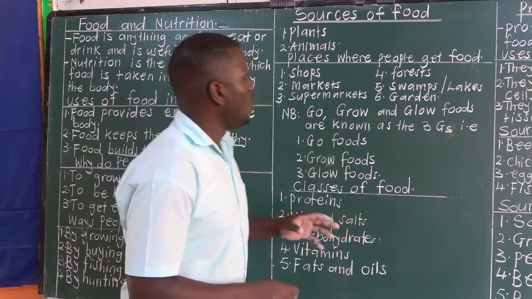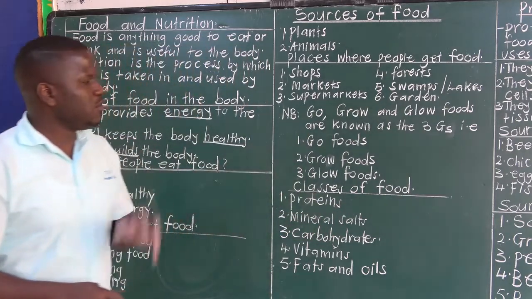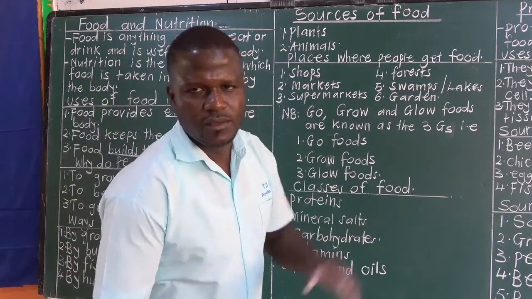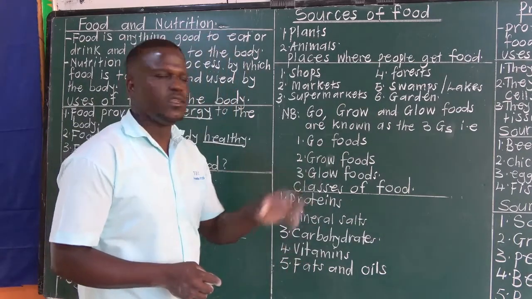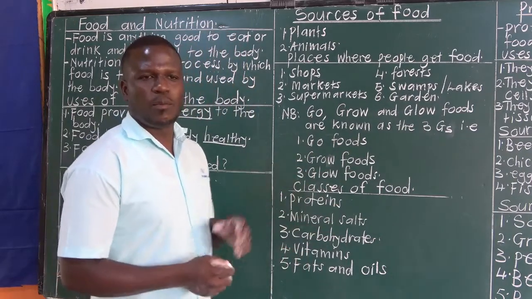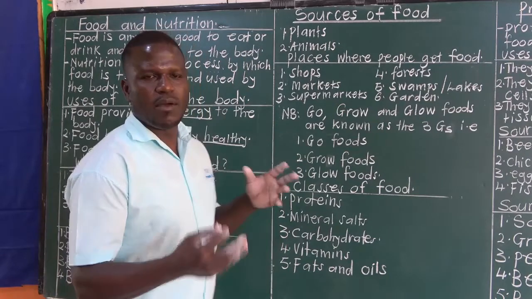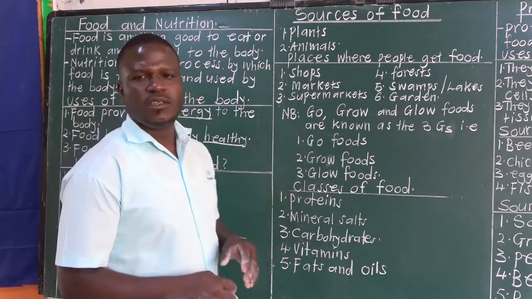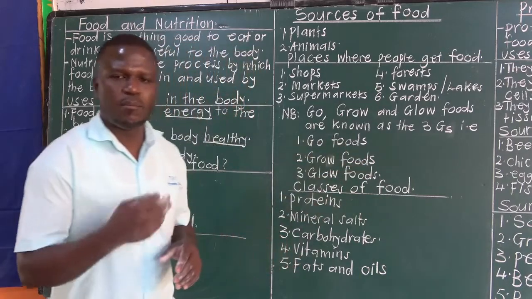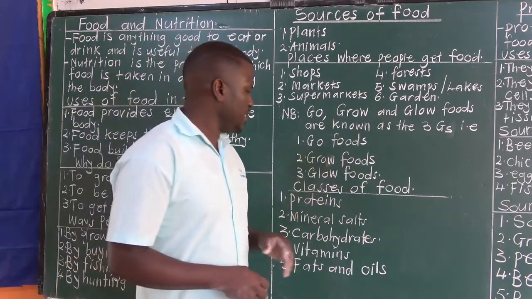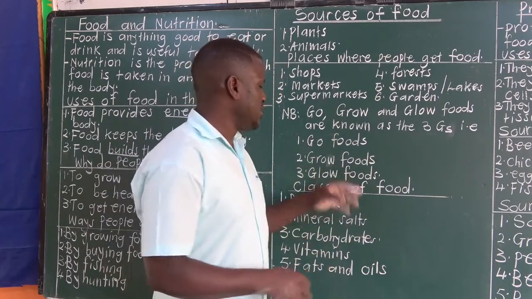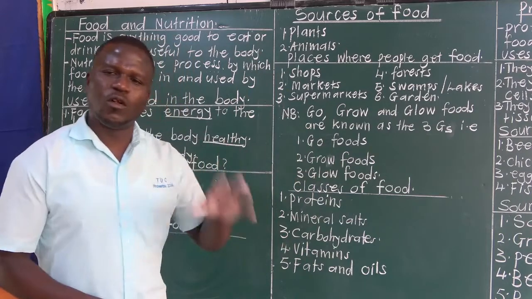Go, grow, and glow foods are known as the 3 G's. We have go food, then we have grow food, then we have glow food. Now, go foods provide energy to the body. They are the carbohydrates. Grow foods help the body to grow. They are the proteins. Then we have glow foods to keep the body healthy. These are the vitamins. So we have what we call the 3 G's.